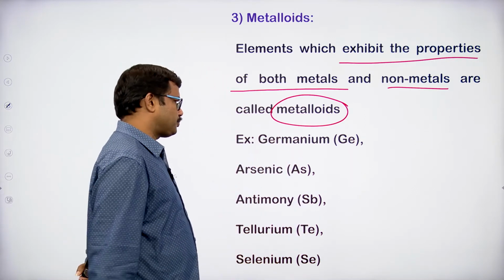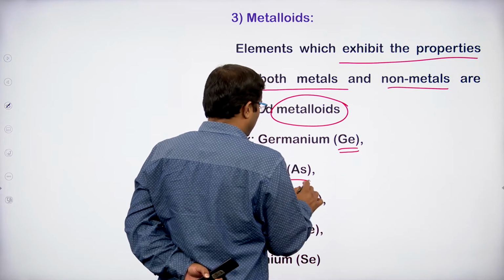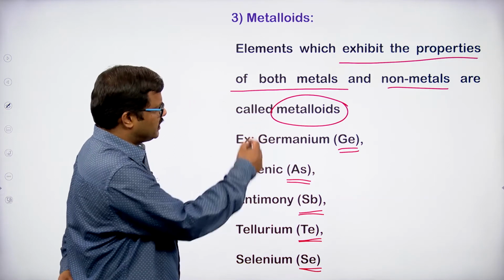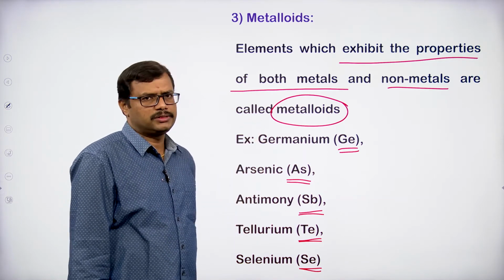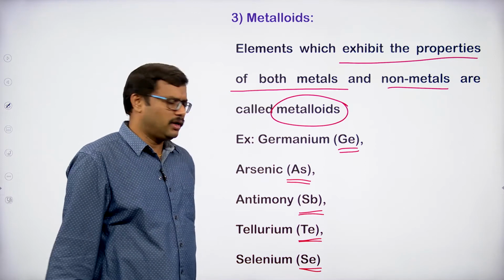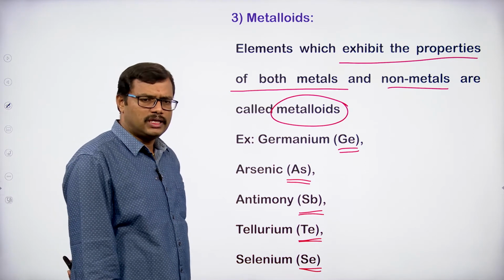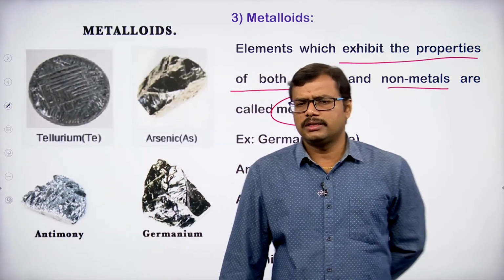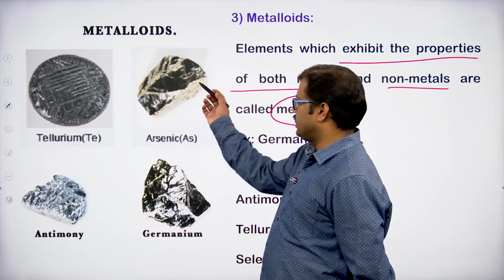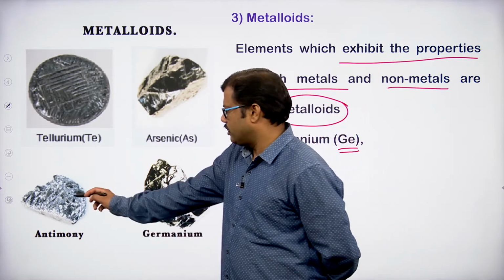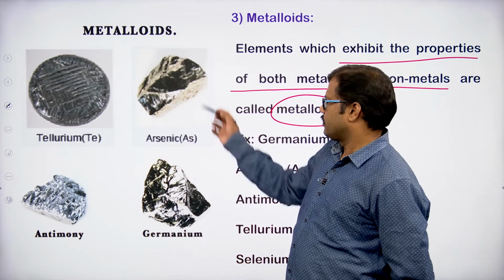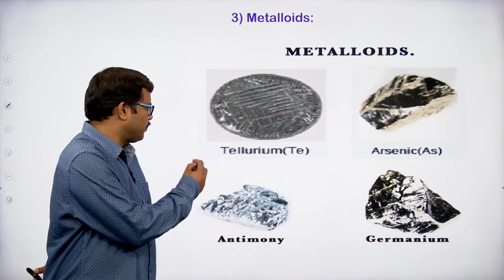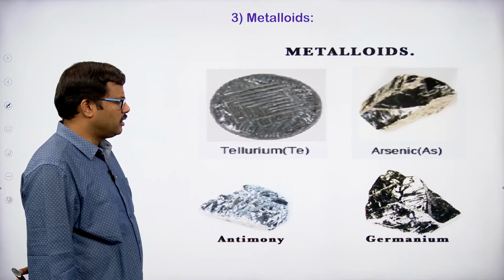For example, germanium, arsenic, antimony, tellurium, selenium are the best examples of metalloids. You can see the samples: tellurium, arsenic, germanium, antimony, they are all solids, you can clearly see. So you can see the metalloids: tellurium, arsenic, antimony and germanium.